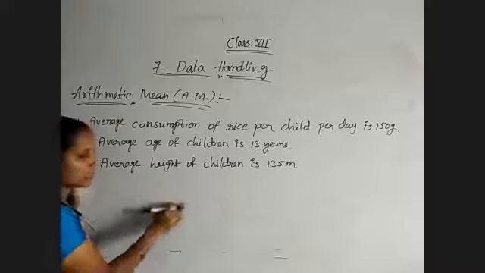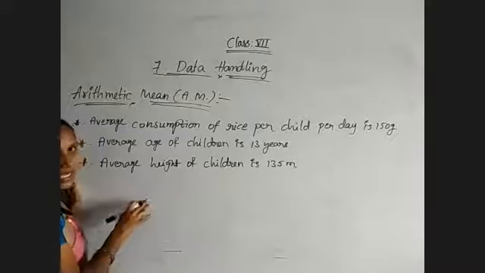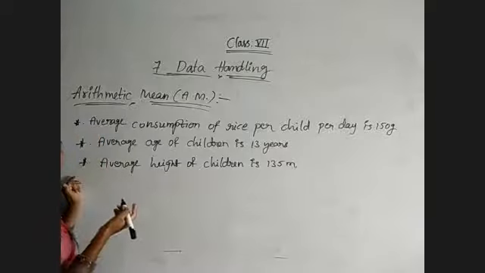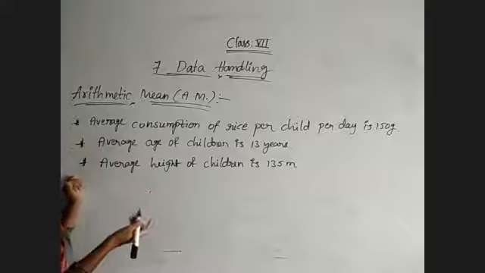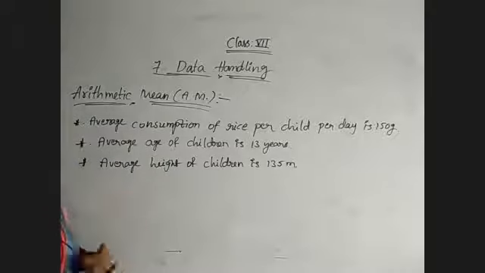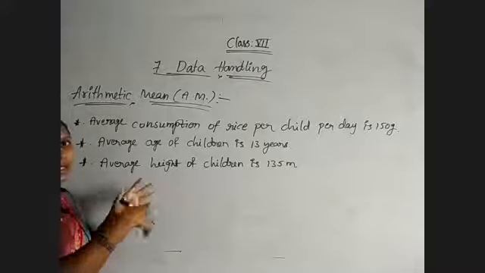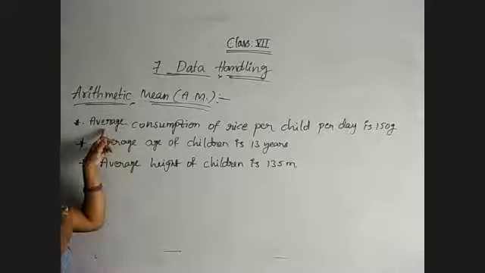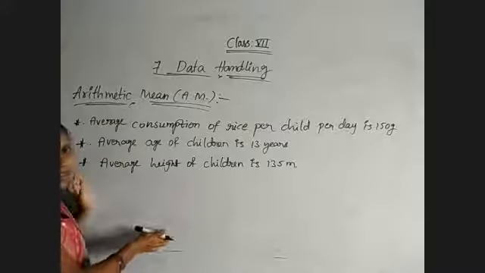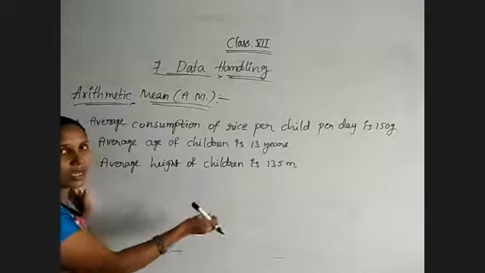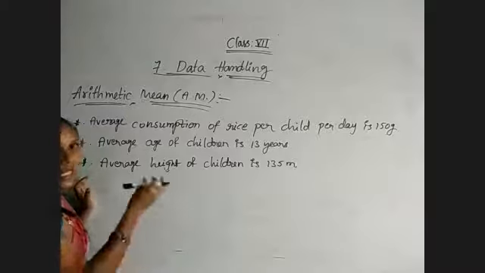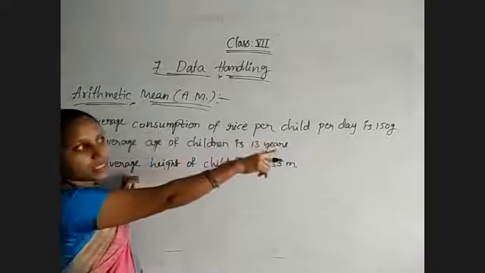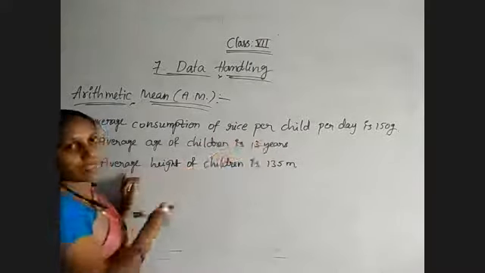Suppose there are 10 students in a room, and how much they are eating? Some person eats more rice, or some person eats less rice. We don't know how much it is, but to represent that entire data as a single value, we use the average. Sum of observations by number of observations: how much each person consumed, that divided by the number of persons. Doing so, for each person, the average rice consumption is given as 150 grams.